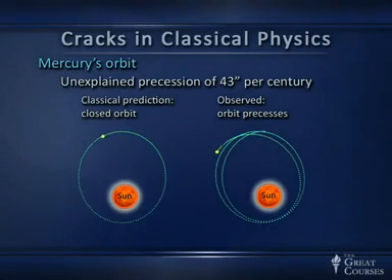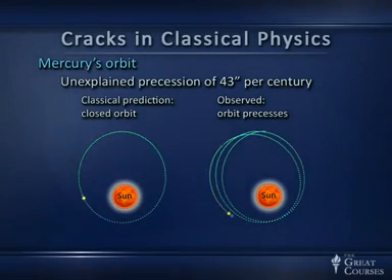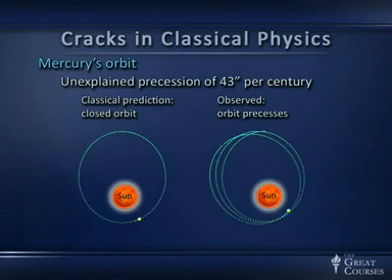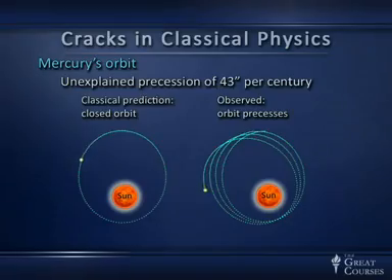What's a second? Well, you know what a degree is. A minute is a 60th of a degree, and a second is a 60th of a minute, a 3600th of a degree. And every century, every 100 years, Mercury undergoes a precession, very tiny, of 43 seconds. But nevertheless, it's there, and it's unexplained by classical physics. That's another crack. Let's move on to the remaining cracks.